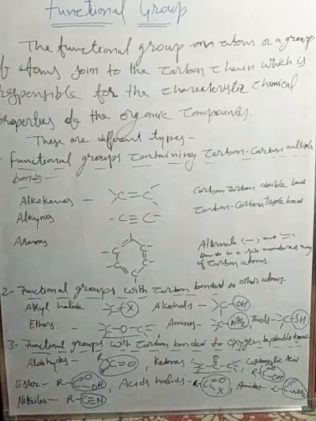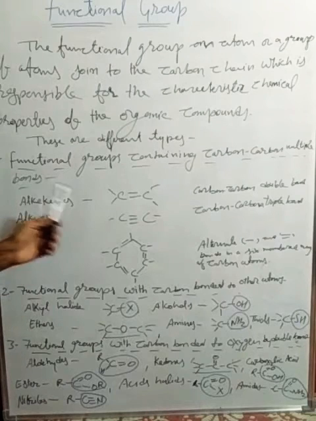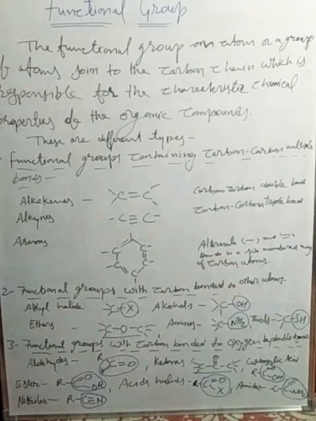Here the first type is the functional groups containing carbon-carbon multiple bonds. Carbon-carbon means there is bonding between two carbons. It may be a double bond, a single bond, or a triple bond.